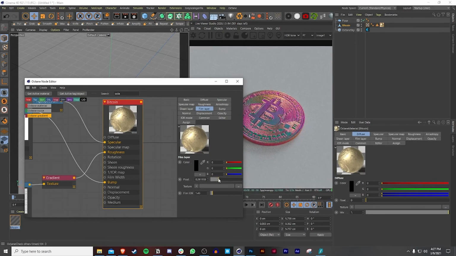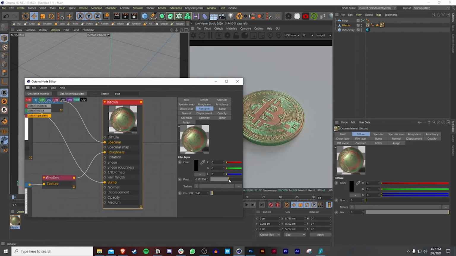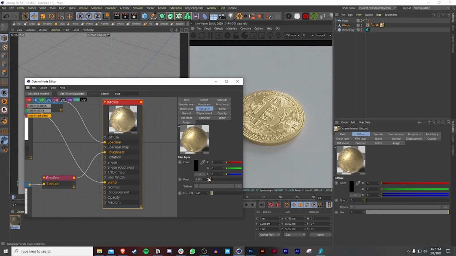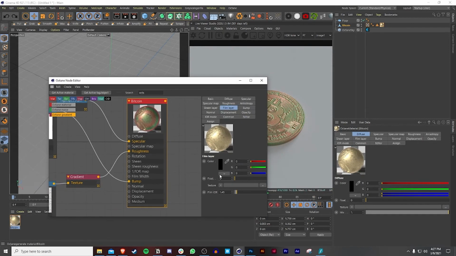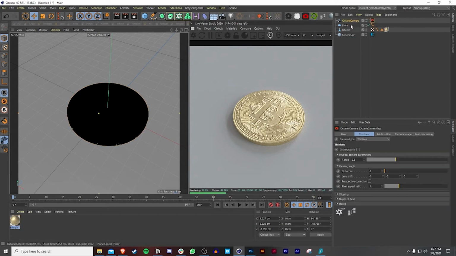If you want to do some trippy stuff, you can also play around with the film layer. So you get some really trippy results just from doing this. So if I want to go 0.1, 0.2. It's really cool stuff. Okay. So I don't want to play around with this, so I'm just going to keep it the way it is. Let's refresh this. So now I'm going to set my camera.